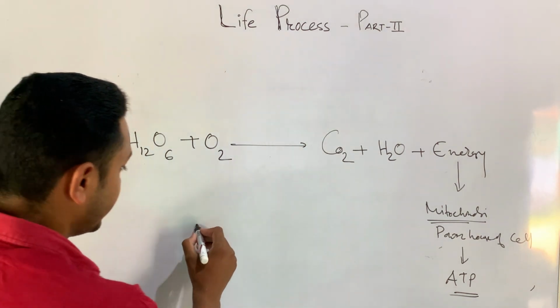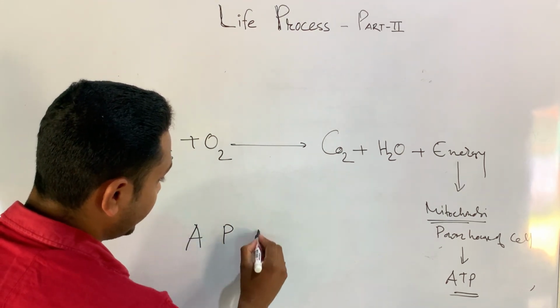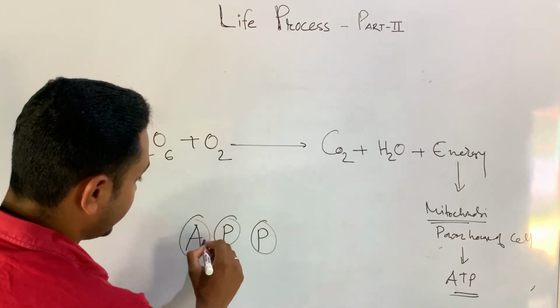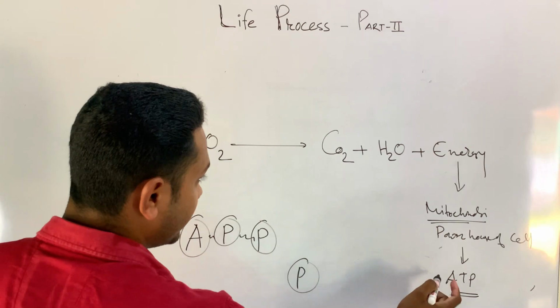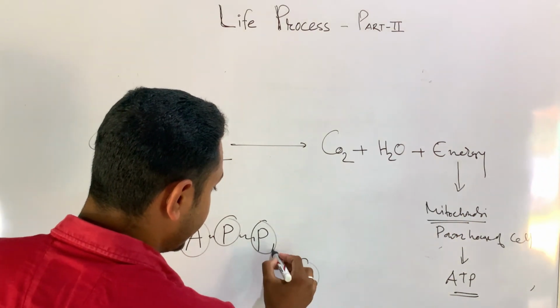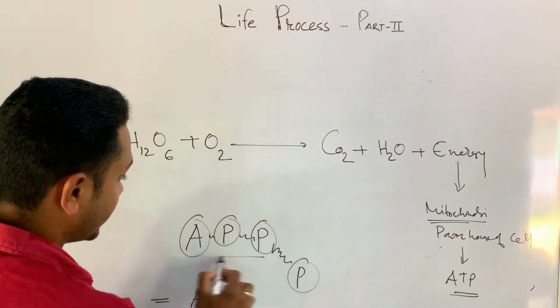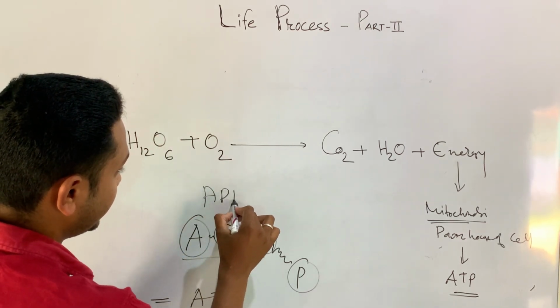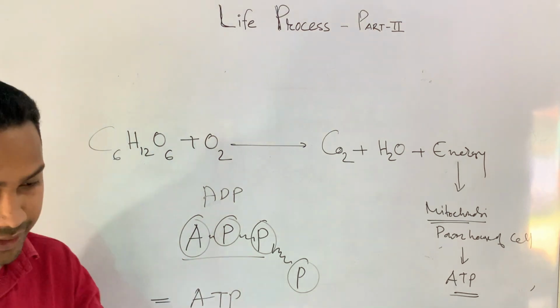And how it will form, as I have discussed before, ATP is the inbuilt energy in our body. Another phosphorus exists in our body, but whenever we get energy, at that time it will form a bond and it will become ATP. Earlier it was ADP, adenosine diphosphate. After getting the energy, it becomes ATP.